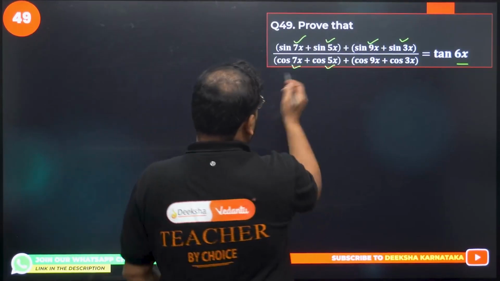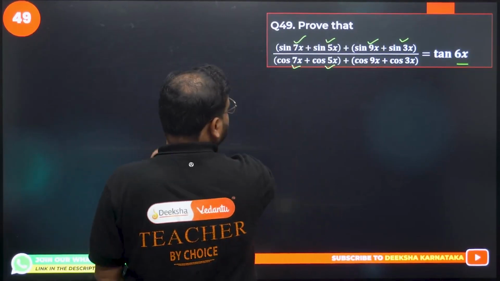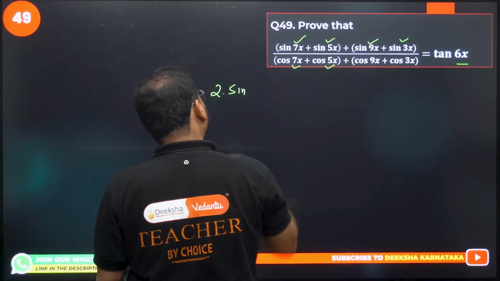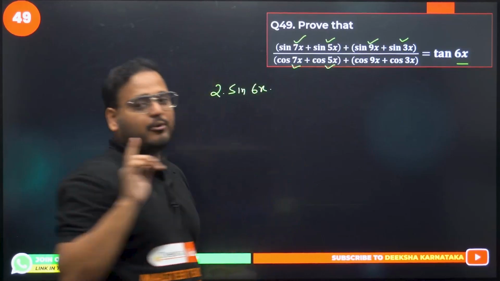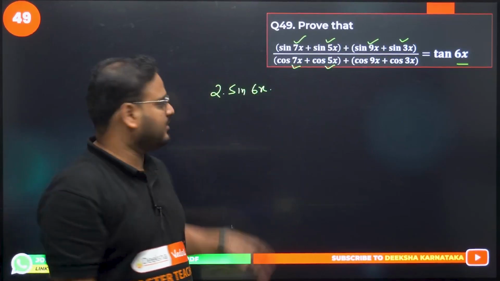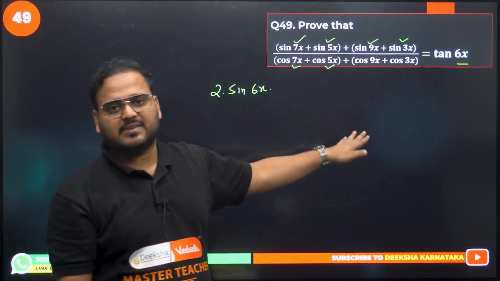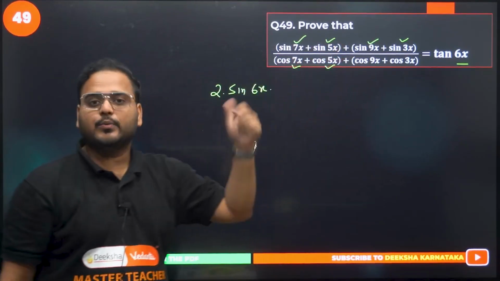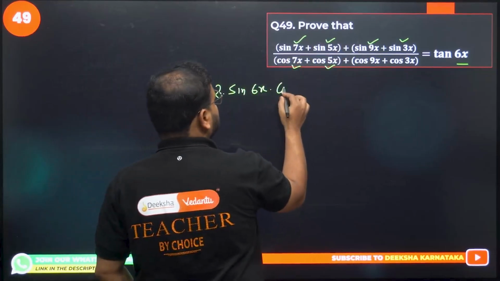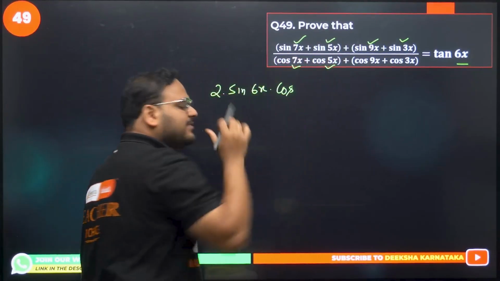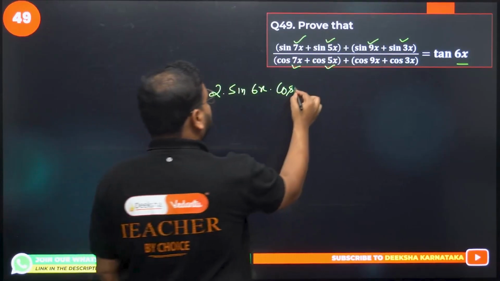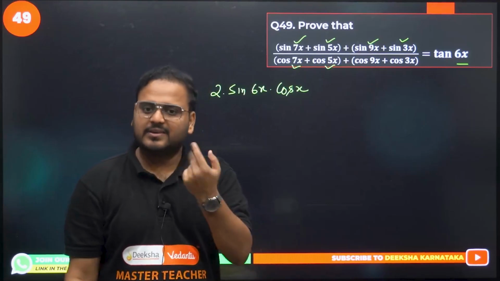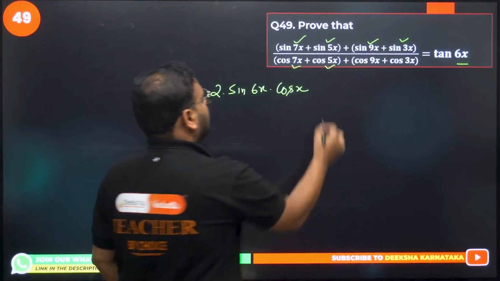So let's do it. Twice the sine of the sum of these two: 7 plus 5 is 12, divided by 2, so 6x. I'm going to write faster now. I will not write the first step, 7x plus 5x by 2 and 7x minus 5x by 2. You can do it. 7x plus 5x is 12x, by 2 is 6x. Next, the difference comes with cos. 7x minus 5x is 2x, divided by 2 becomes x. So cos x. This is the first term simplified.